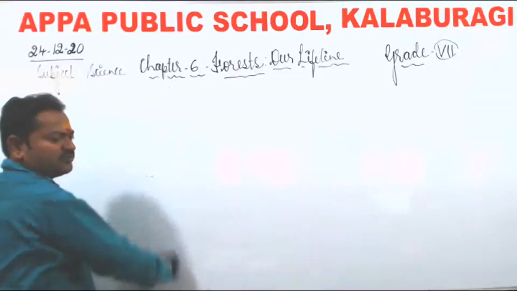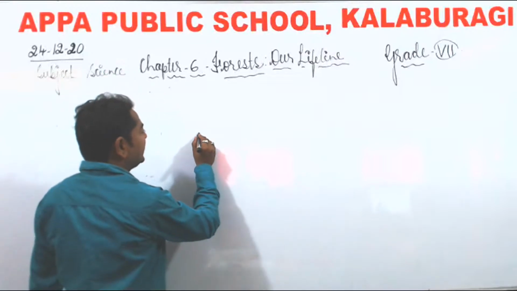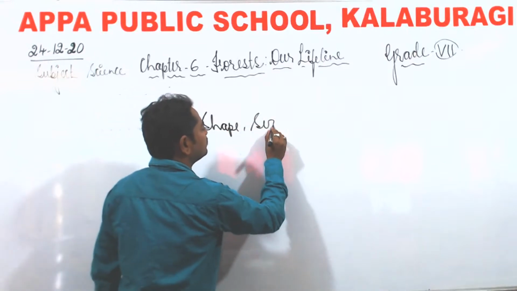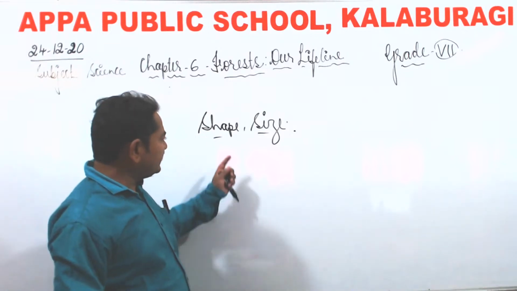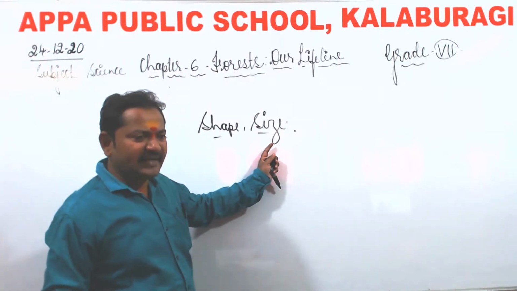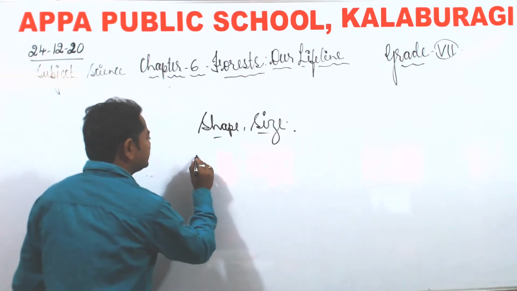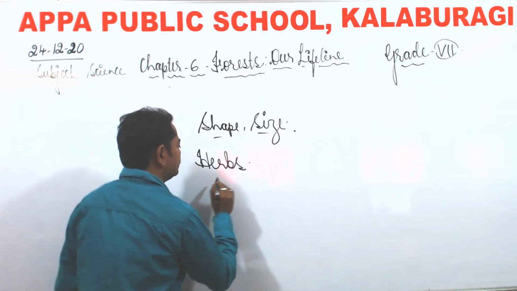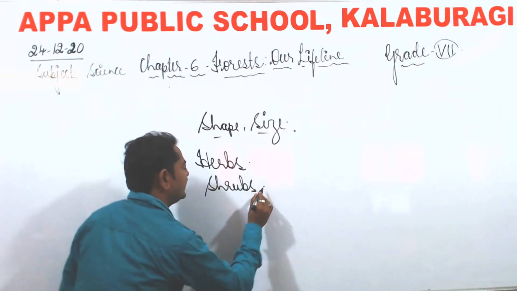And let me tell you, if there is a forest, then we can see different shape and size plants and trees. Okay, so you'll be getting different shaped and sized plants in the forest. And let us talk about the herbs, shrubs, and trees.